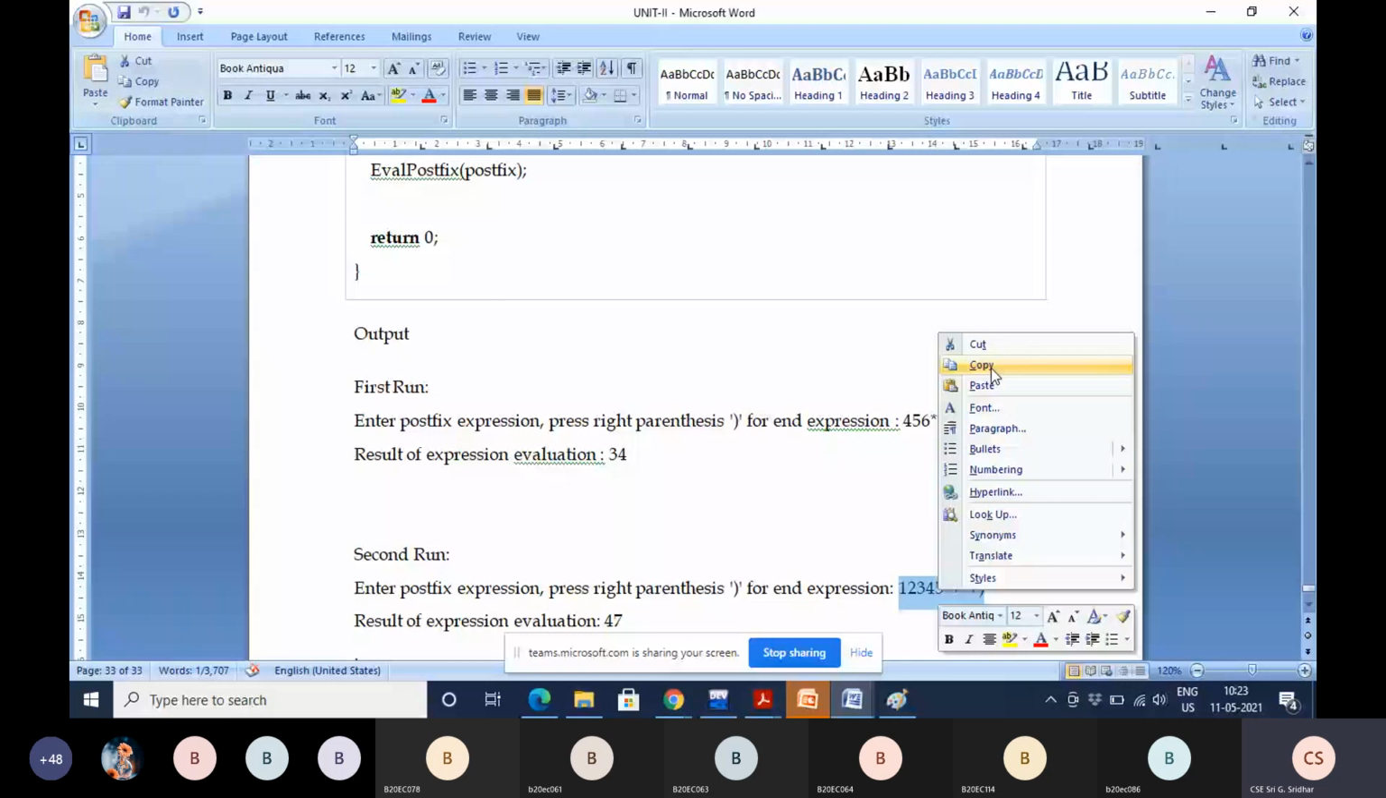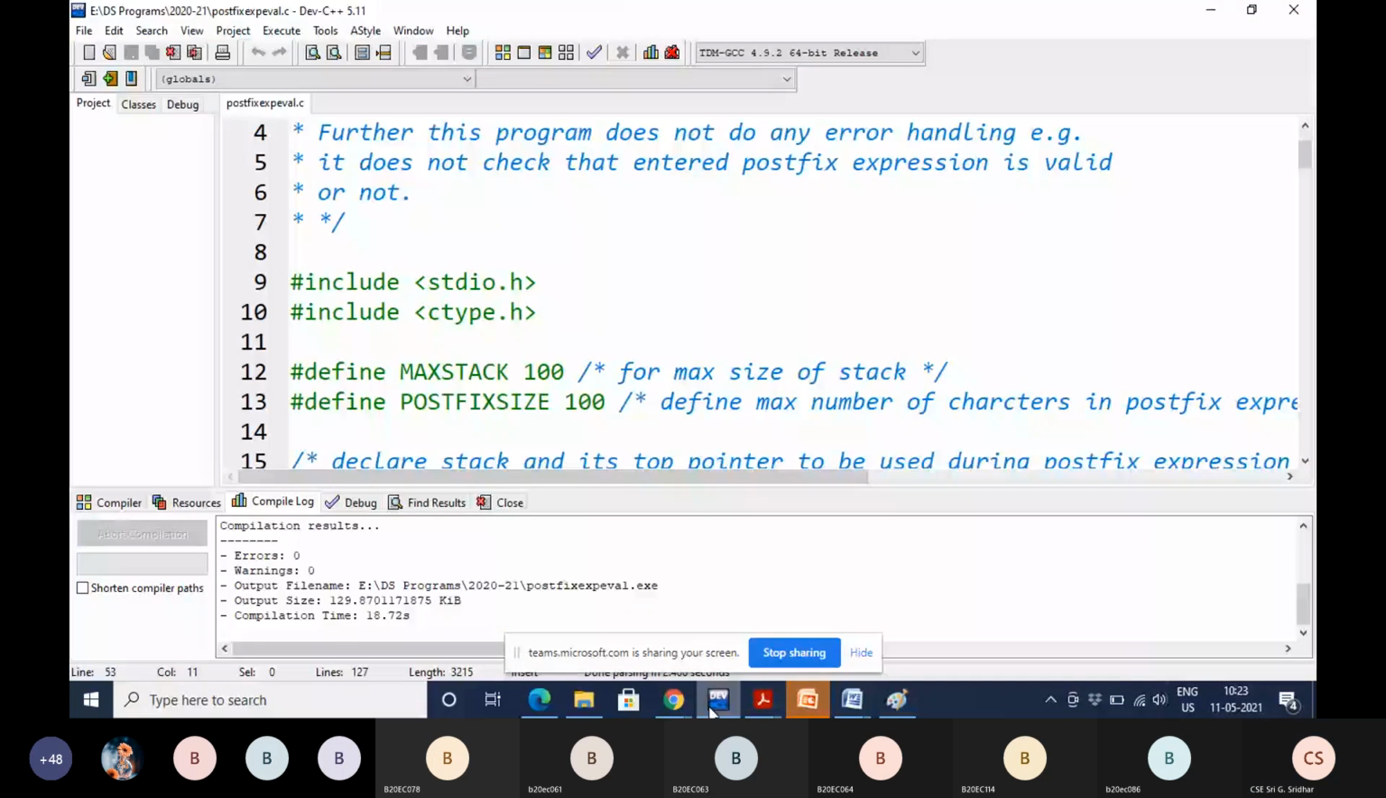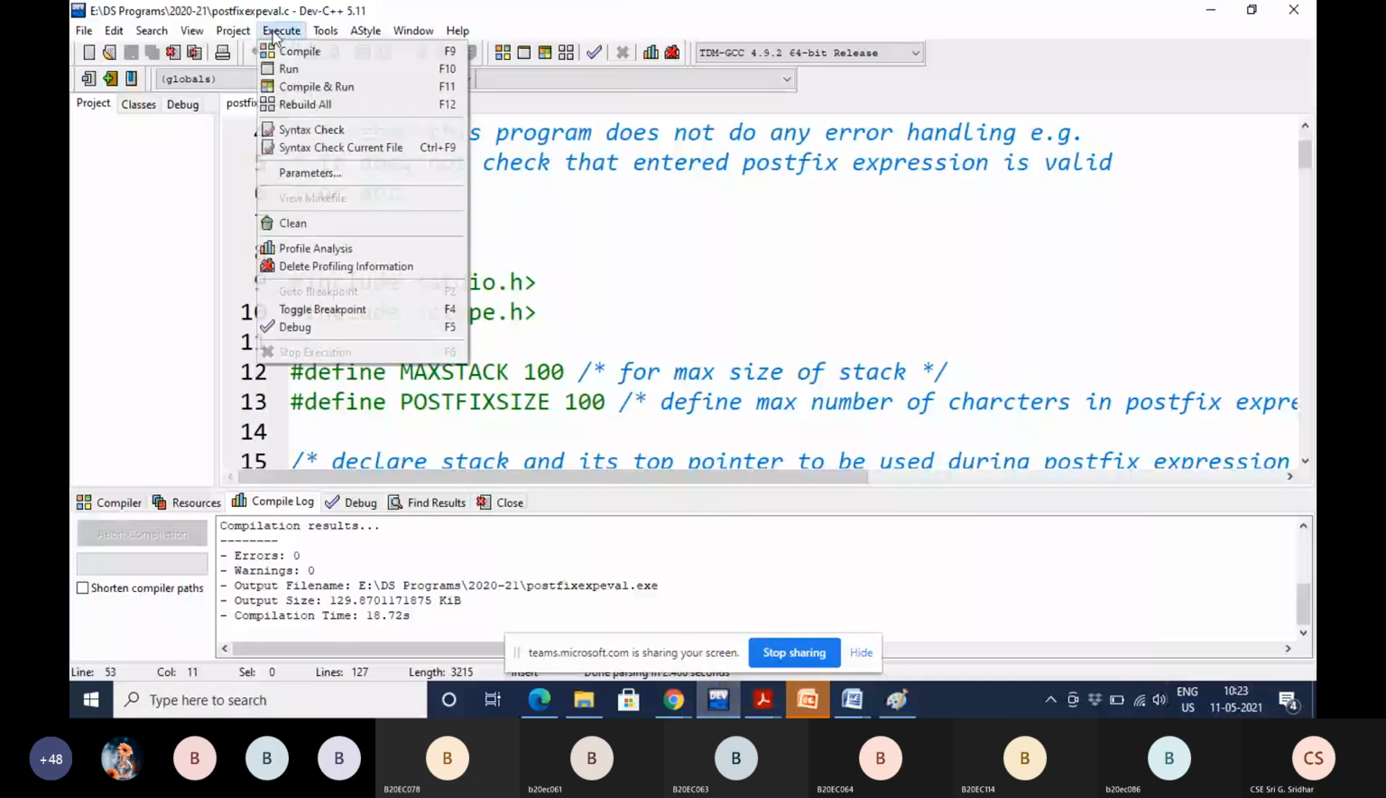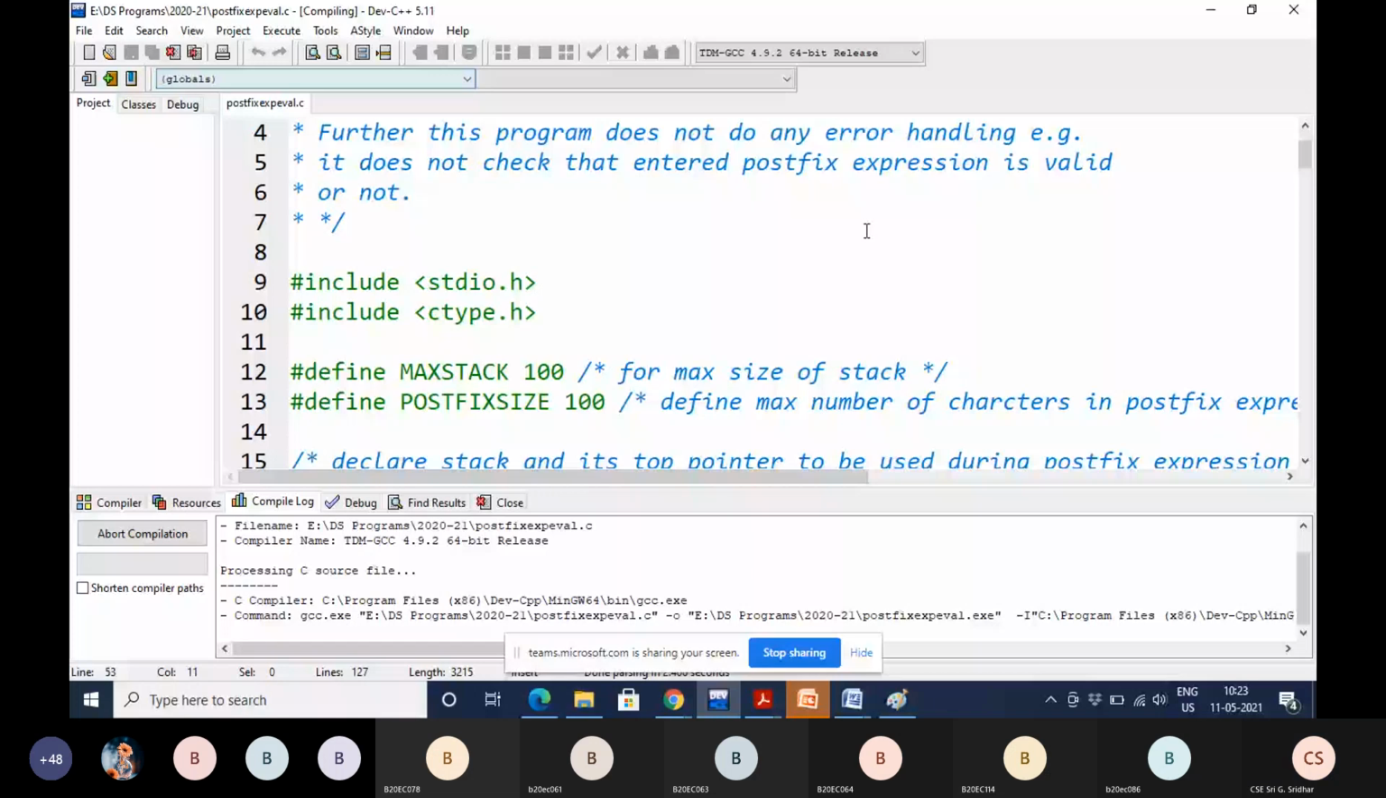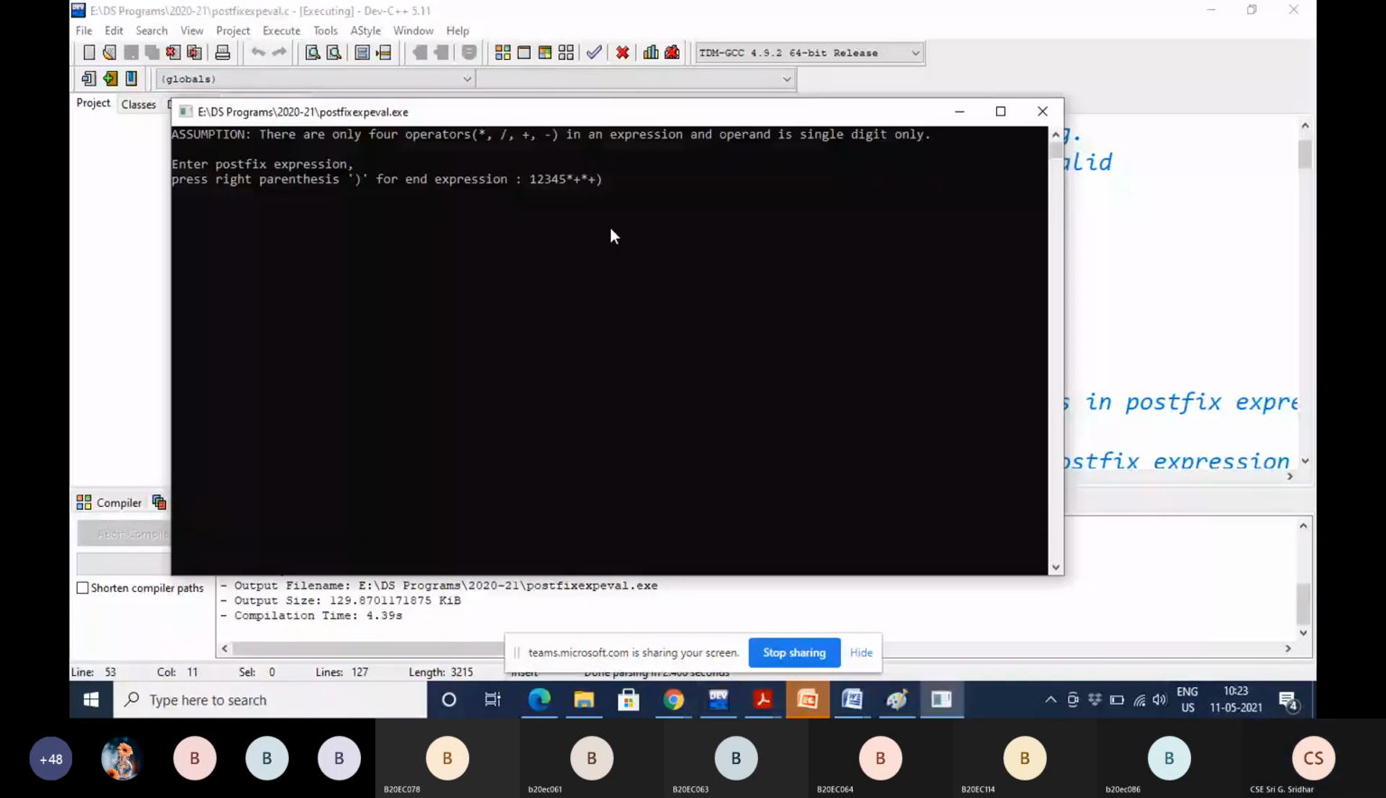Okay. What is the result of this expression, man? Just try and tell me. What is the result of this postfix expression?